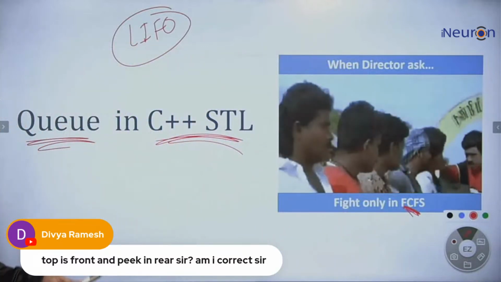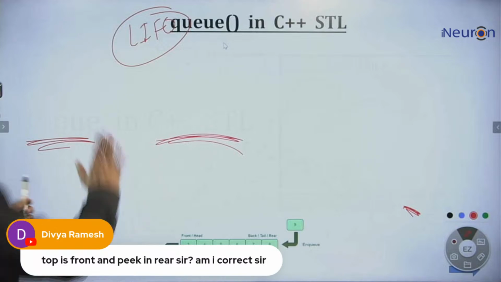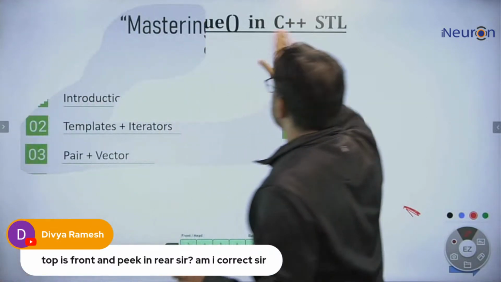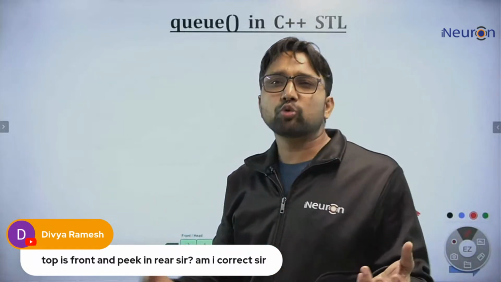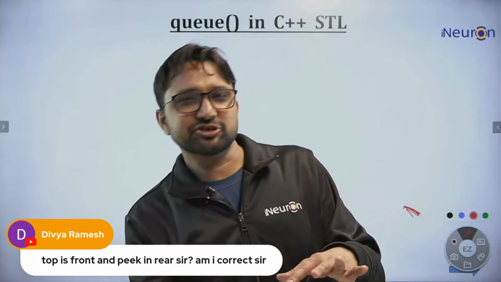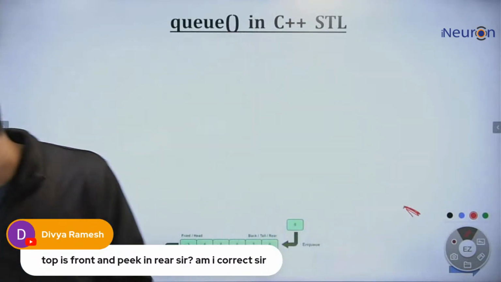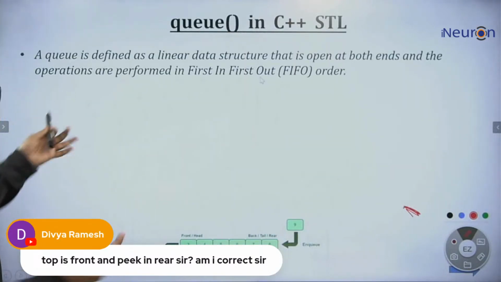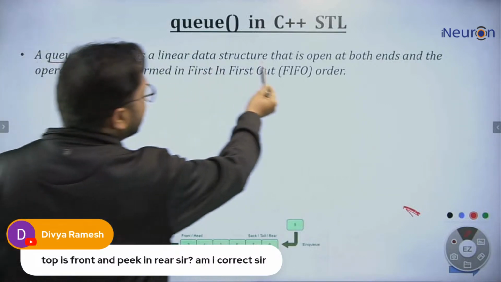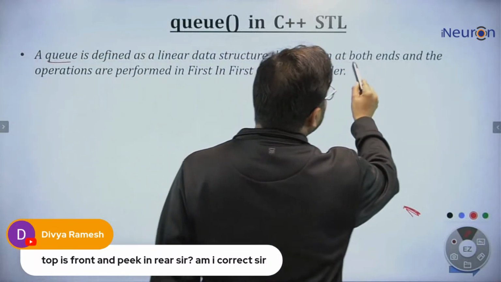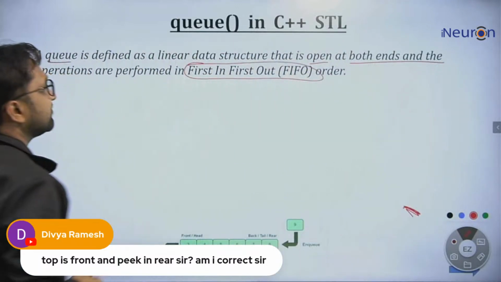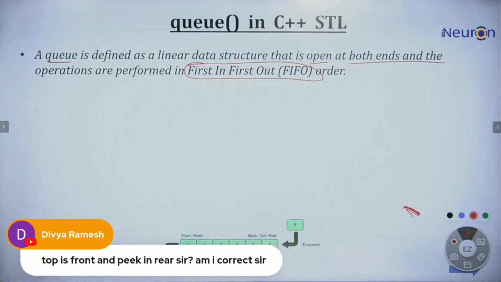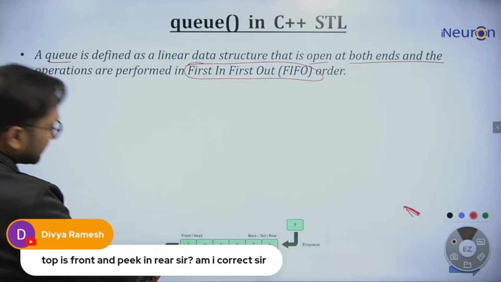Okay, fine. So let's try to go through the Q in C++ STL. Again, we will see how to declare it, what are the various functions, then we will solve a problem. First of all, the definition. Q is defined as the linear data structure which is open at both ends, and we can perform the operation in first in, first out manner. The element which is inserted first will go out first.